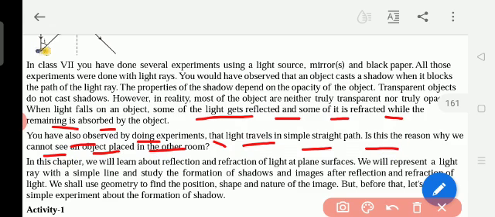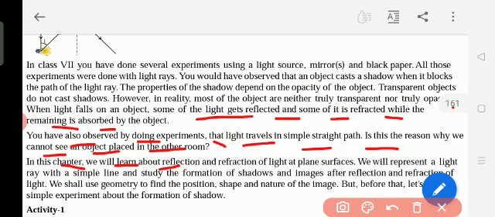This is the reason why we cannot see an object placed in the other room. If the light were bending and going through the door into the other room, we could see what is happening there, but we cannot, because light travels in a straight path.